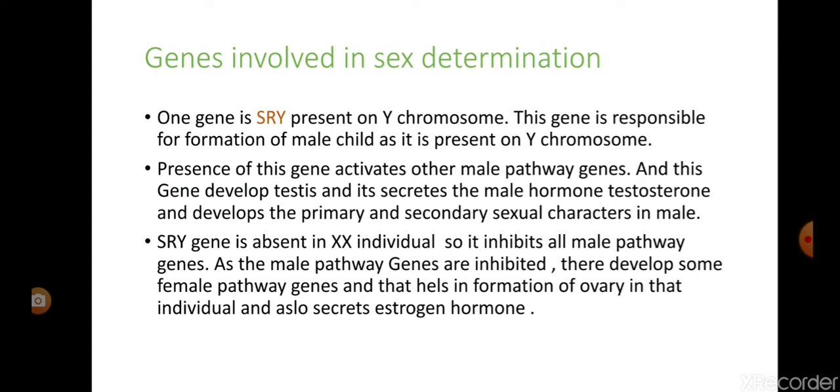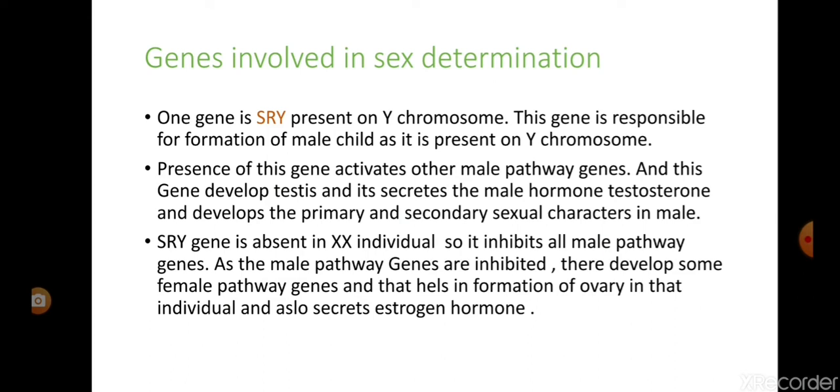Because the Y chromosome is present in an XY individual, the SRY gene activates some of the male pathway genes. Male pathway genes are some combination of genes, and they help in the development of the male reproductive organ and hormones.